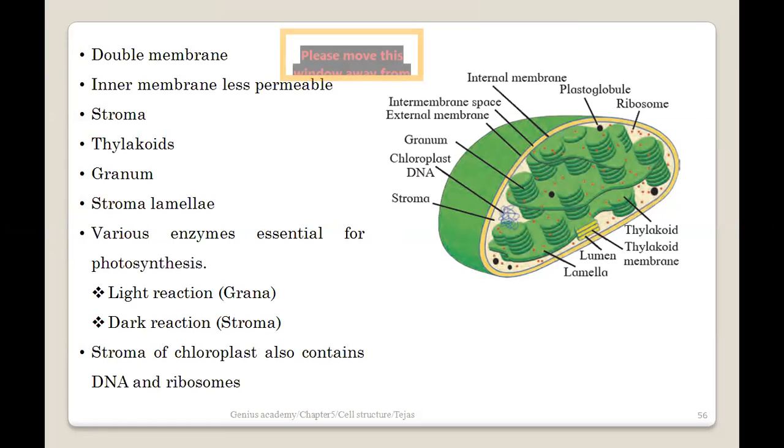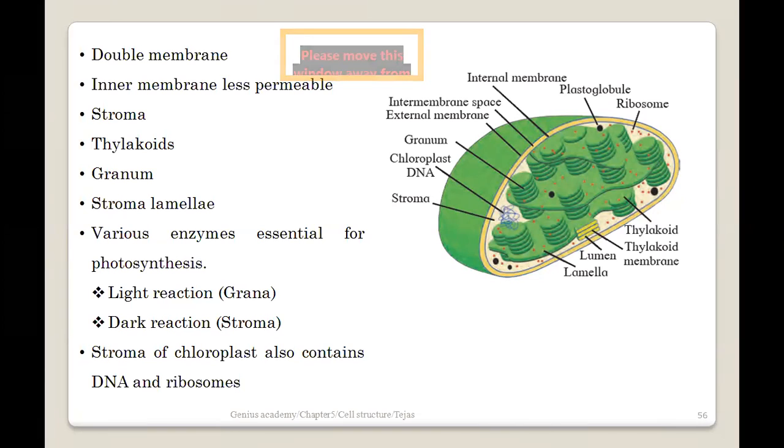So that's why it is also called as a light independent phase. So light reaction को हम लोग बोलते हैं light dependent phase of photosynthesis and dark reaction को हम लोग बोलते हैं light independent phase of photosynthesis. Light reaction takes place in a grana, dark reaction takes place in a stroma, which is a matrix-like structure.